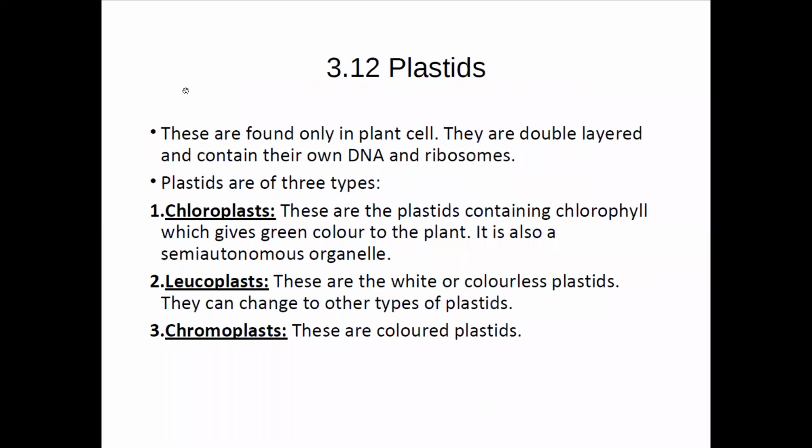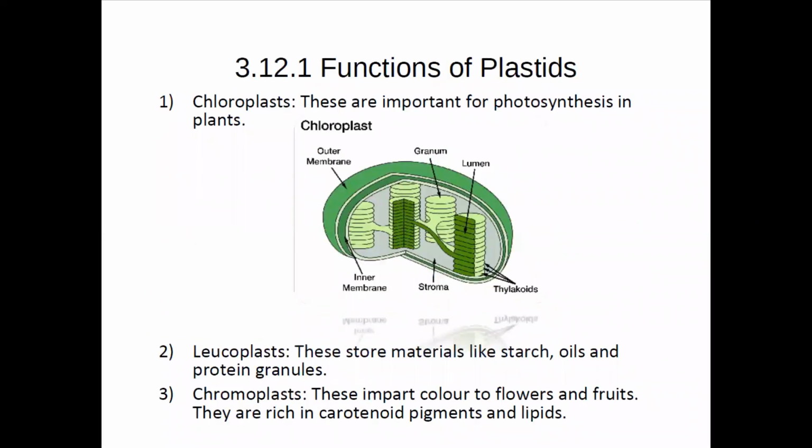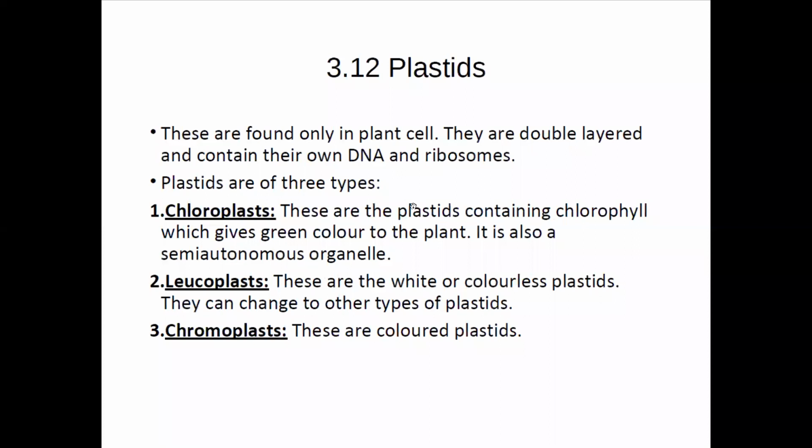Now coming to the last organelle, I think this is the last one: plastids. This organelle is mainly present in plant cells, not animal cells. They are found only in plant cells. As I have said, they have a double-layered membrane and contain their own DNA and ribosomes. Plastids are of three types: chloroplast, leucoplast, and chromoplast. Chloroplasts are responsible for the green pigment of the plant, as they contain chlorophyll.